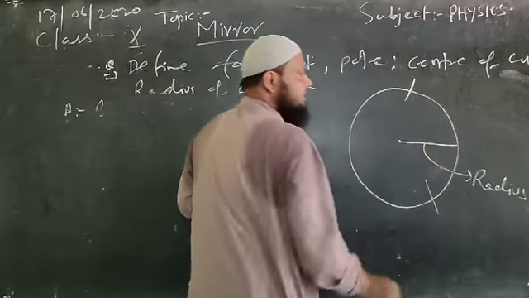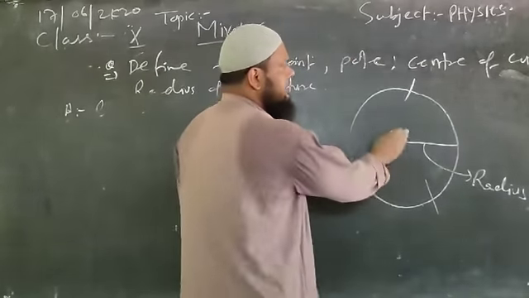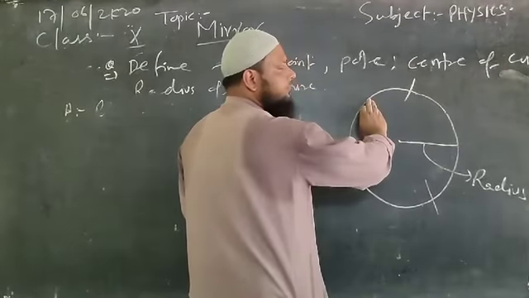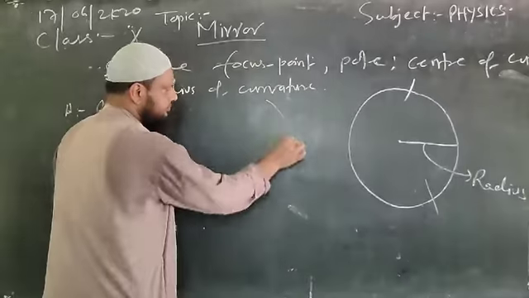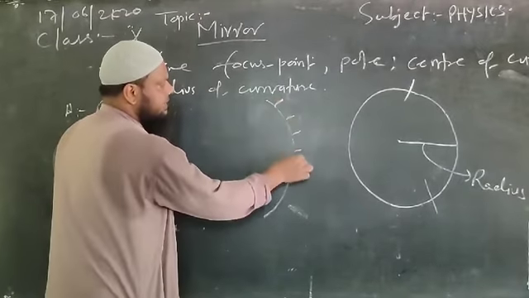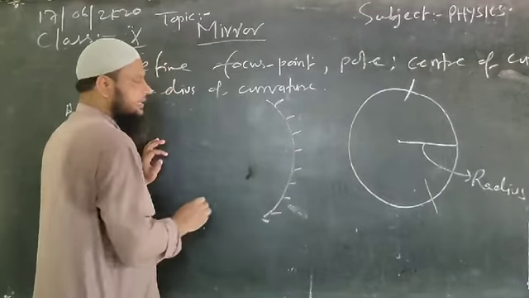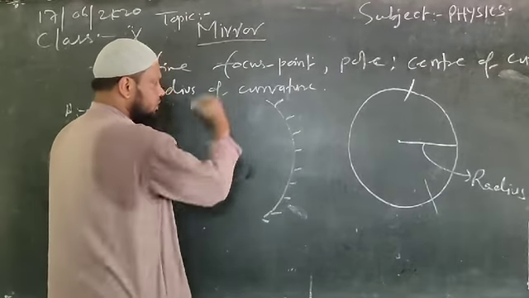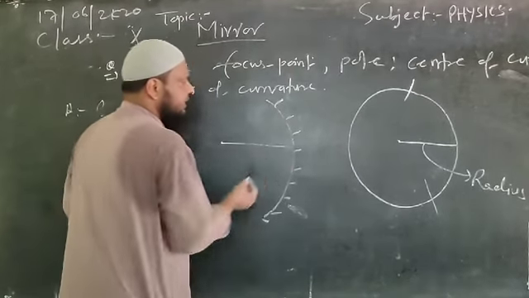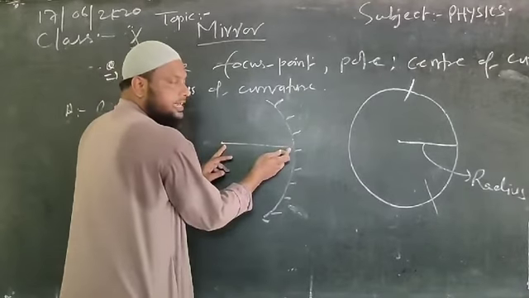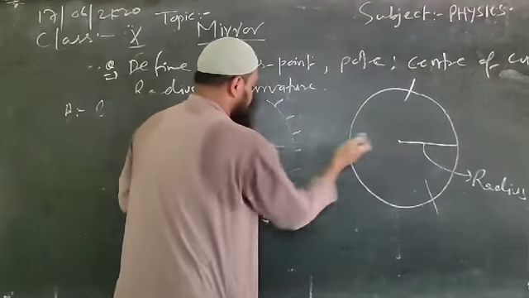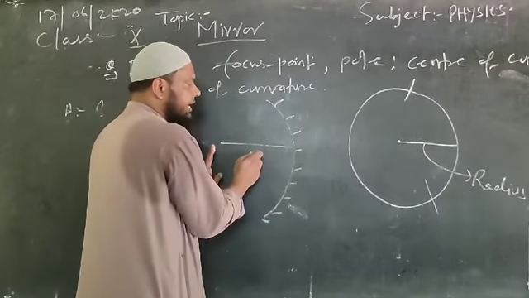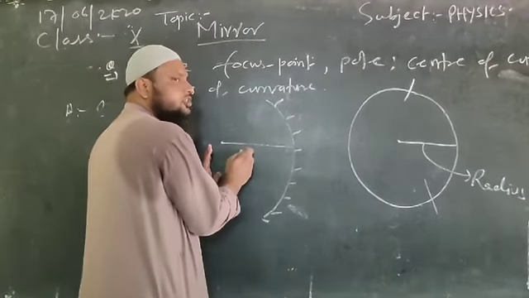Suppose I am taking this part, an arc of this hollow sphere, polished from one side, either external or internal. Drawing the line from the center of the hollow sphere, this will also be a radius. So this radius for this mirror will be treated as the radius of curvature.